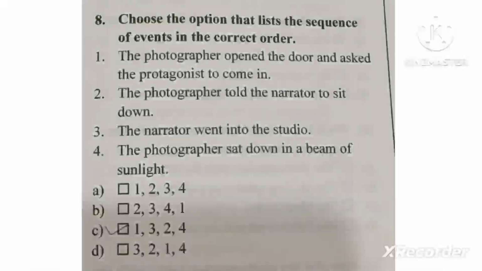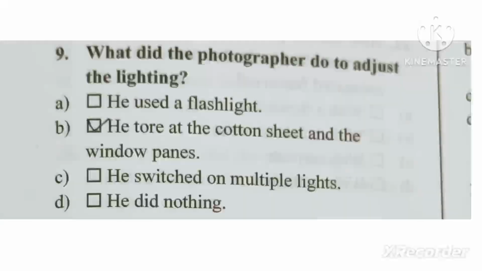Now the next type of question they can give you is the sequence of the events from the story, right? Here we are given 4 sentences and you have to choose the correct option, which event took place earlier and which took place later. So if you read carefully, this is super easy. There is no need to explain these events, right? So the answer will be C. However, if you have confusion related to this particular question, you can ask in the comment box. I'll reply there. The next question is important.